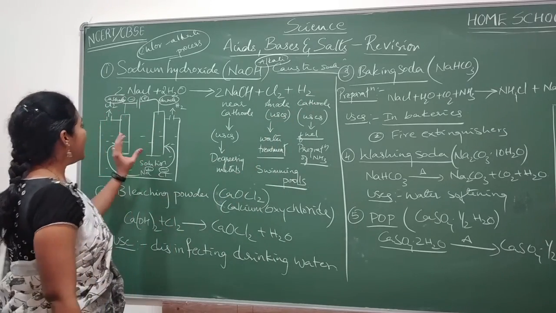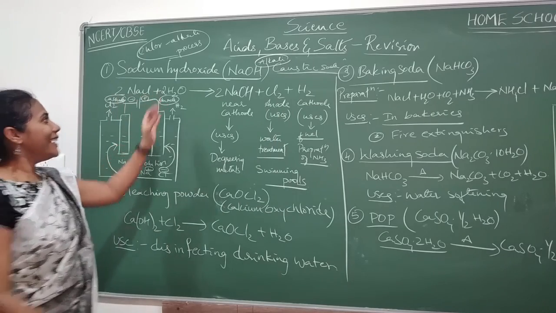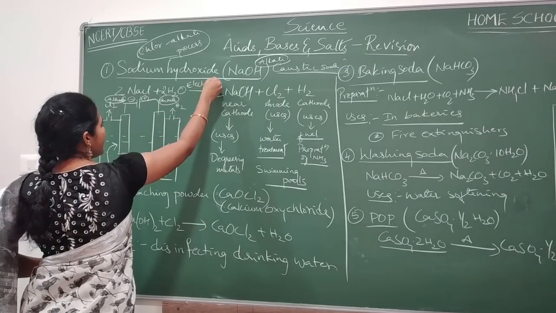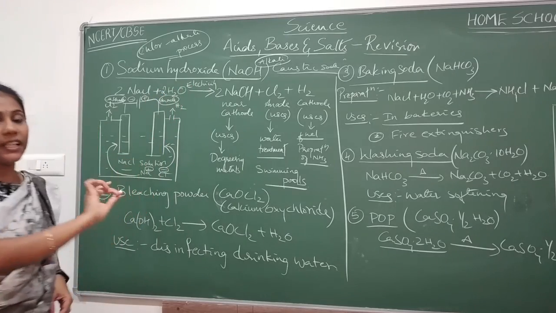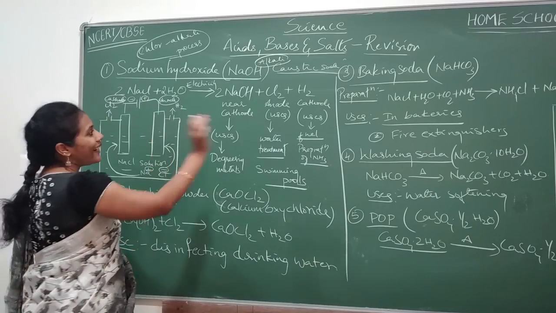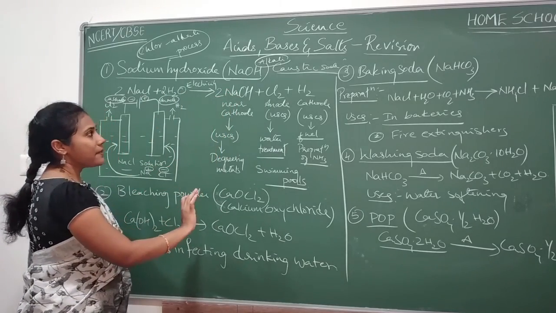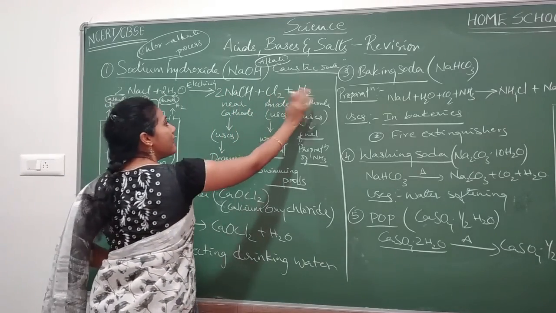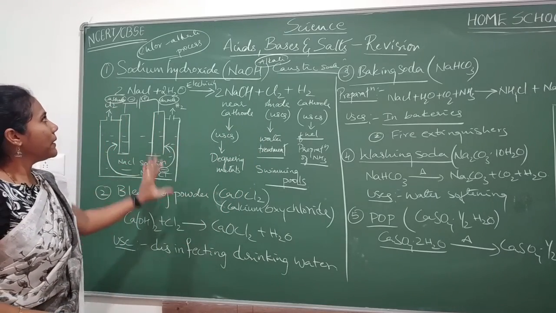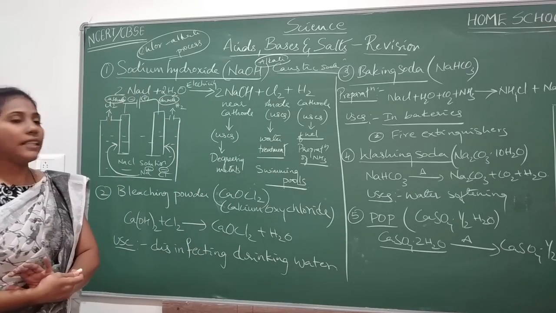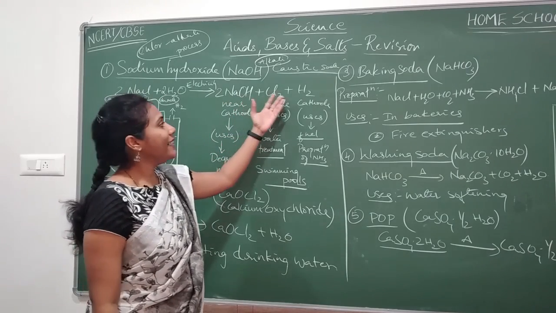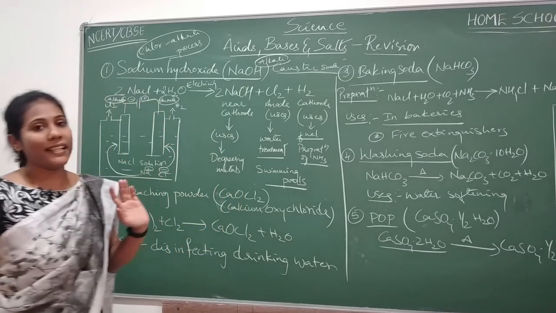So whenever we pass electricity to a brine solution, that is NaCl in water, you will get NaOH as the main substance, and the byproducts are Cl2 and H2. This preparation is called the chlor-alkali process. You should remember which gas is obtained at the anode and which gas is obtained at the cathode.